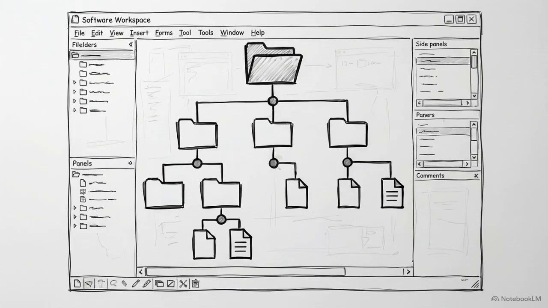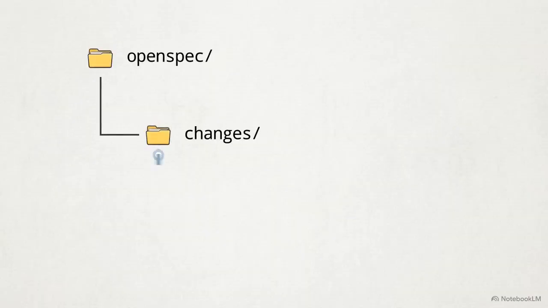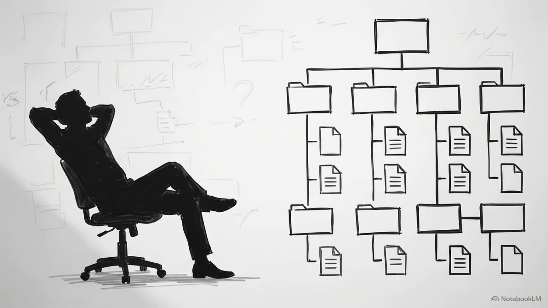CodyMaster addresses this exact failure point by natively integrating the Fission AI OpenSpec standard directly into the core of its workflow. OpenSpec functions as a rigid spatial map, defining specific coordinates for every piece of project data, rather than relying on loose documentation. By forcing the AI to auto-generate a specific directory path for every new feature, the system eliminates the need for a human to manually organize files or repeatedly feed the agent context.